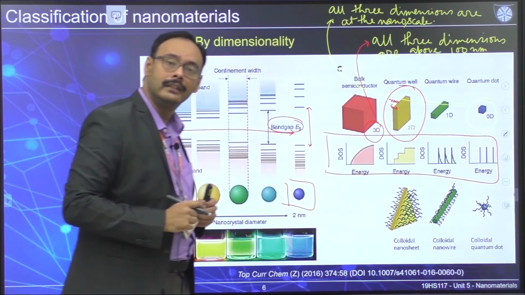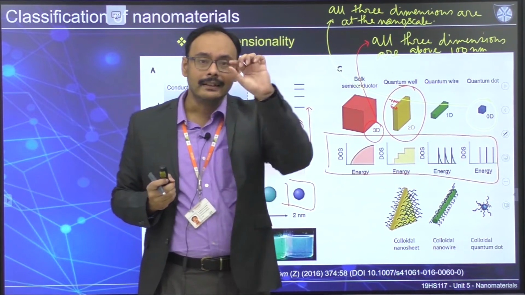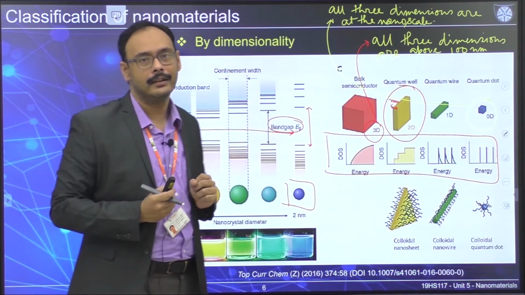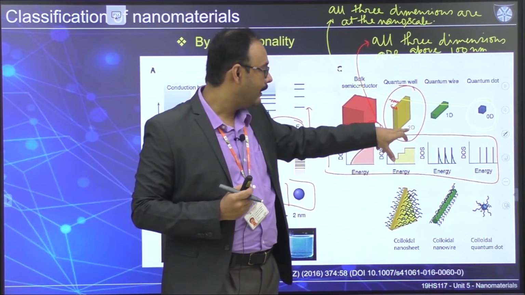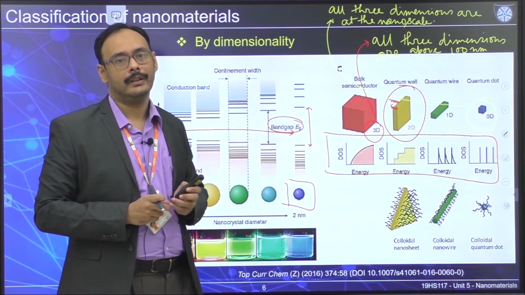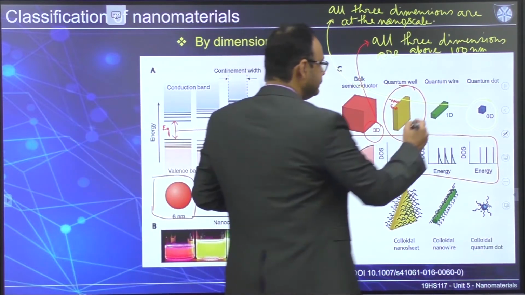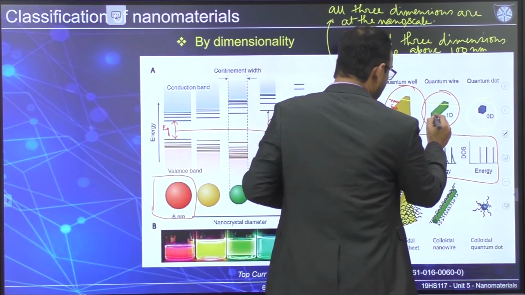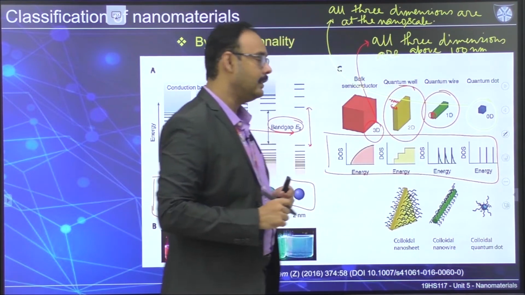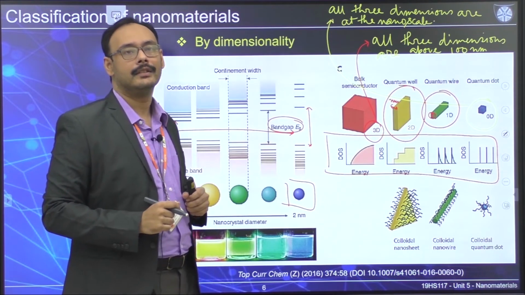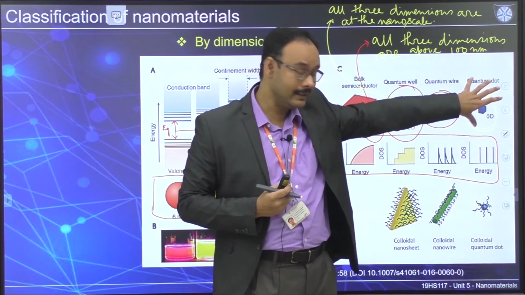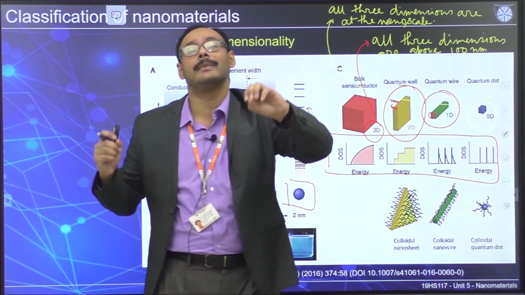It's like single layer graphene, where the layer will be only a few nanometers, so electrons are restricted in this direction. Similarly for this one, if it's a carbon nanotube, the diameter is restricted. So from 0D, if you look at the 0D part, all 3 dimensions are restricted.